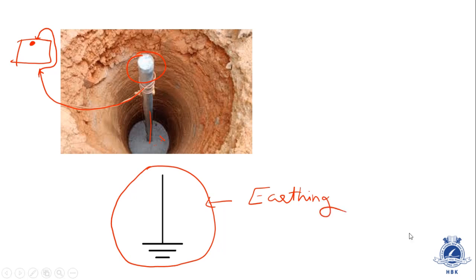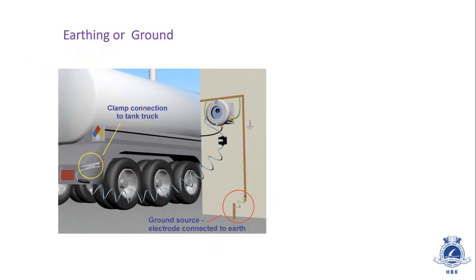Whenever you see a petrol pump, this is the tank which fills the petrol pump. Petrol pumps are not the source of petrol; they have to get filled up at some interval of time. So this is a petrol tank which fills the petrol pump. Before filling, they always attach a crocodile key or a clamp, so that the excess charge which might be present inside this petrol tank can be grounded.